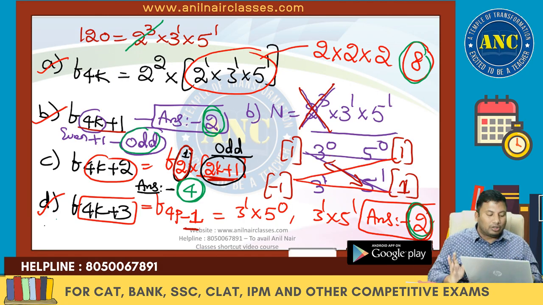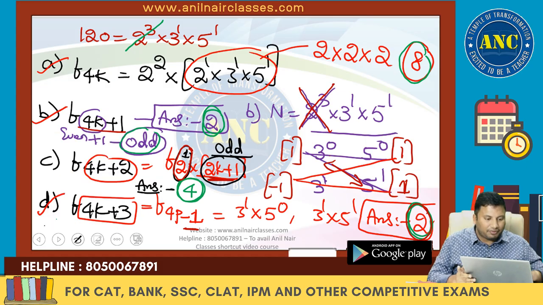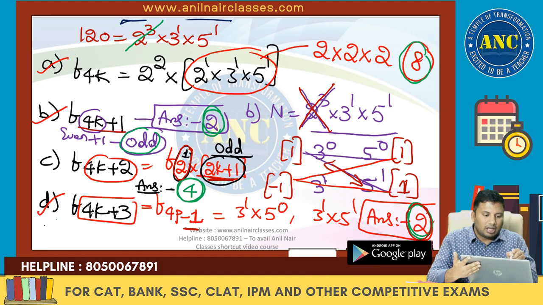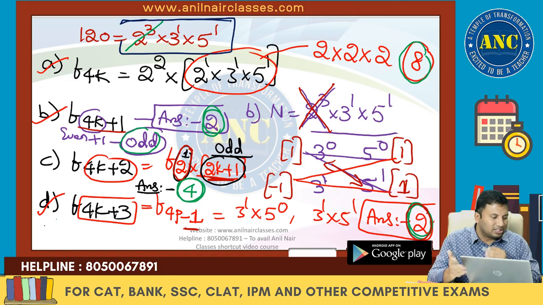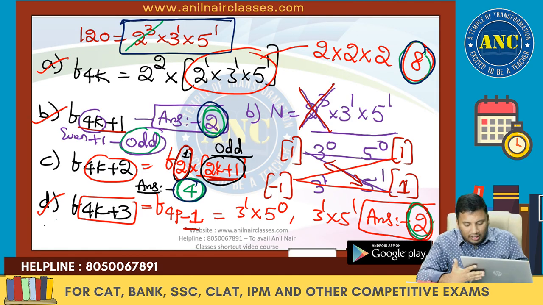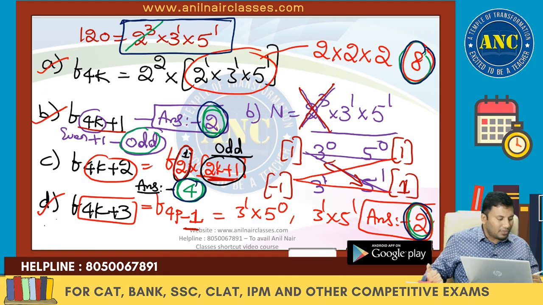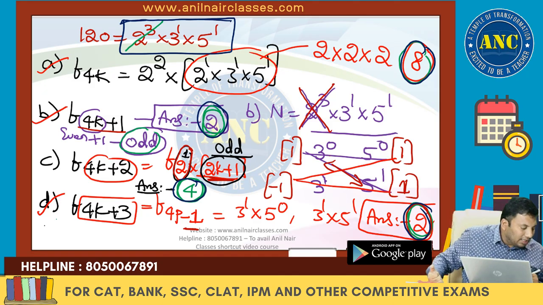Or another way to look at it is, totally how many factors are there for this number? Tell me how many factors are there for this number? These 4 into 2 into 2. Totally 16 factors are there. 8 plus 2 10 plus 4 14 plus 2 16. 16 it is matching.